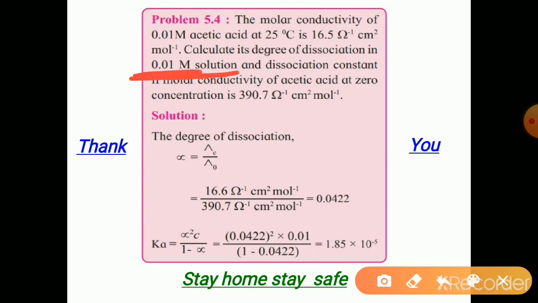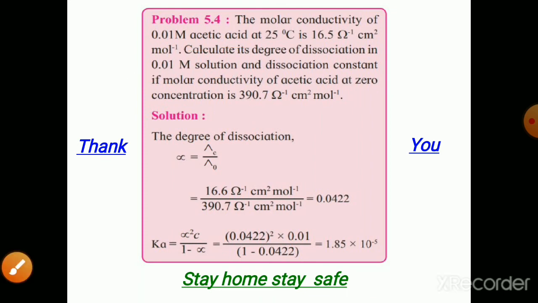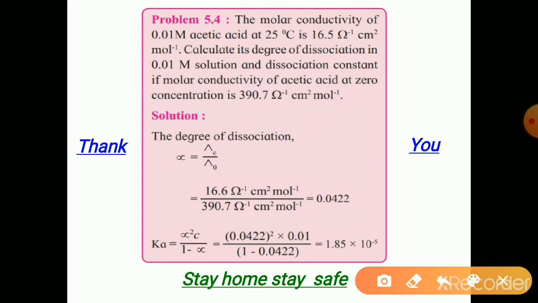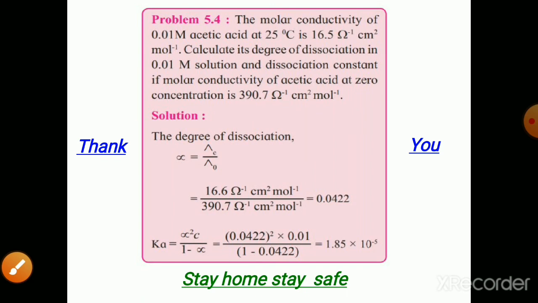We know that acetic acid is a weak electrolyte. It does not undergo complete dissociation. It undergoes partial dissociation. So how much of it has undergone dissociation can be determined by the degree of dissociation. So we need to calculate here the degree of dissociation.